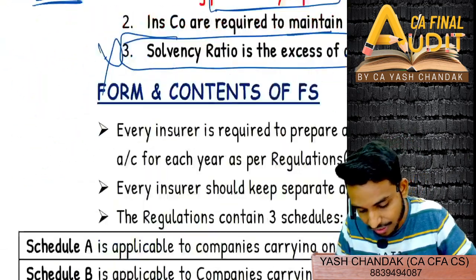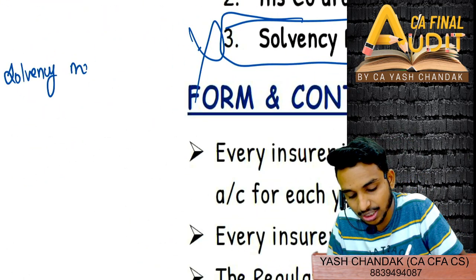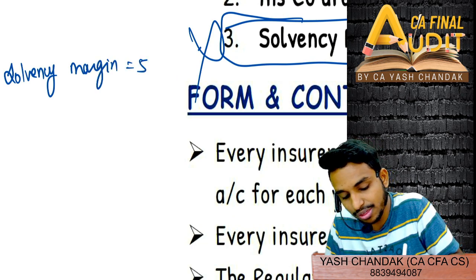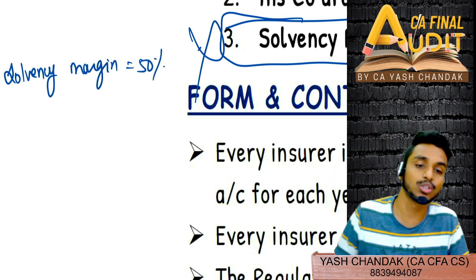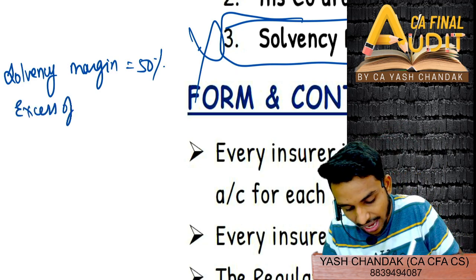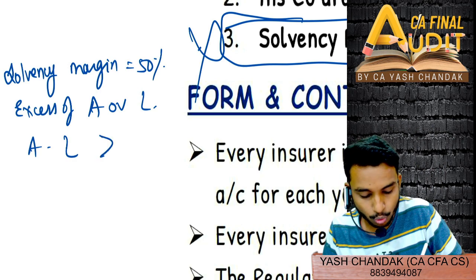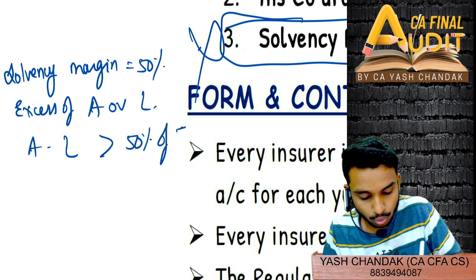And solvency margin we will also see in the last portion of the chapter. You will see solvency margin is equal to 50%. Solvency margin होना चाहिए, minimum 50% होना चाहिए. That means excess of asset over liability, that means asset minus liability should be more than 50% of total liability.